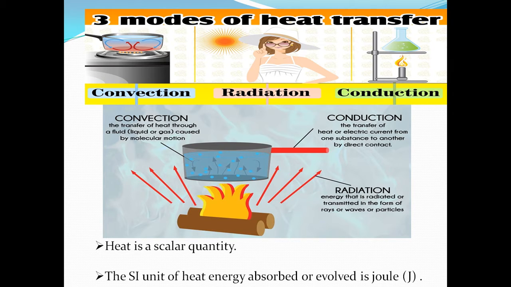But when the convection process is done, the heat is transferred entirely through the substance. We call this molecular motion. Here in this picture it is shown clearly what happens when the entire substance is getting heated, with the help of arrow marks as well as the blue dots. The heat energy is transferred throughout the solution. The heat is being transferred through molecular motion, and this process we say as convection.